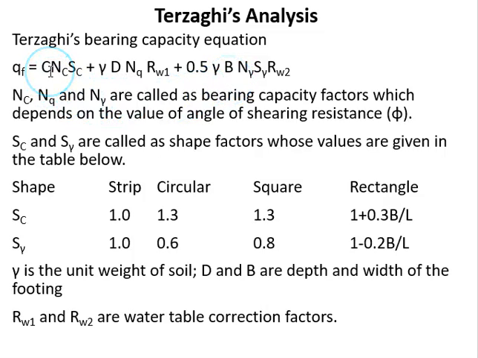Here C is the cohesion of the soil; Nc, Nq, N gamma are the bearing capacity factors, which depend on the value of angle of shearing resistance; and Sc, S gamma are called shape factors, and these values are given in the table. For different types of footings, the values of Sc and S gamma are given. Then gamma is the unit weight of soil within the depth portion, and D and B are depth and width of the footing. RW1 and RW2 are called water table correction factors.